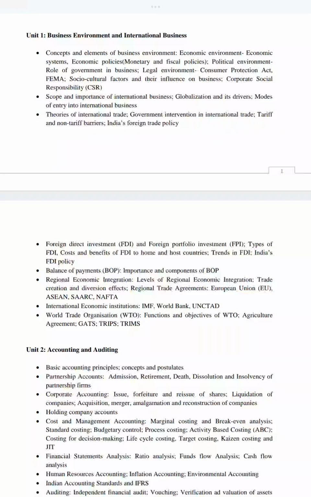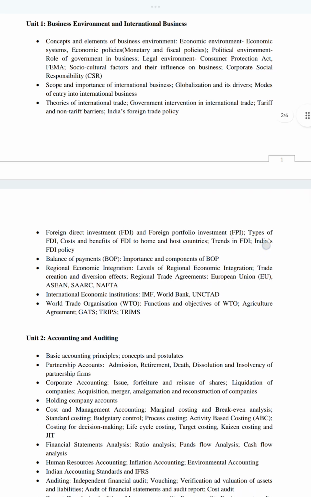Then we are going to learn about globalization and its drivers, how the LPG policies or the industrial policy of 1991 were introduced into the market, and all the drivers and the modes which we require to enter into a market. What are those modes? Suppose it is exporting, or we are going to do a franchising model, or acquisition, merging, or so many types.